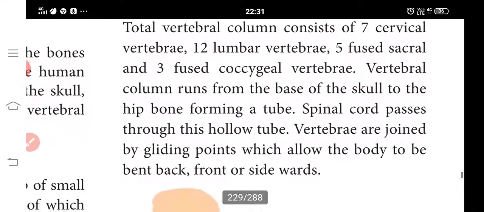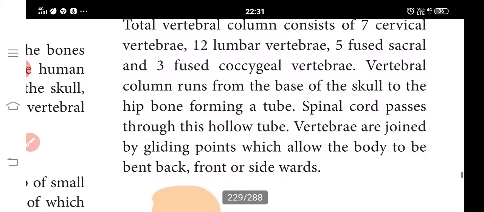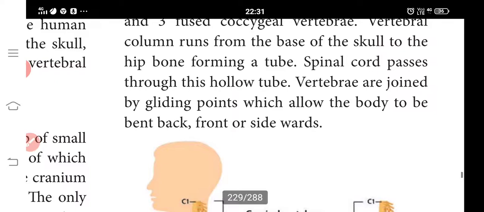The spinal cord passes through the hollow tube. Vertebrae are joined by joints which allow the body to be bent back, front or sidewards.